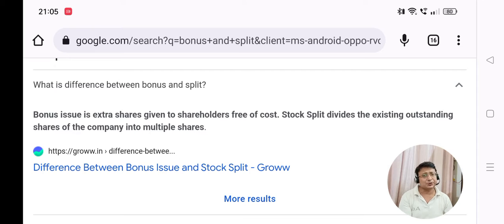When we talk of a stock split, taking the same example, let's suppose a face value of 10 again, right? When we say that a stock split is 1:5, that means the face value that was 10 will now be a face value of 2. Again, the market value of the price will get reduced by 5 times, right? So the overall market value of the holding would be consistent. If you cumulatively think of the prices, it would be fairly the same, right?